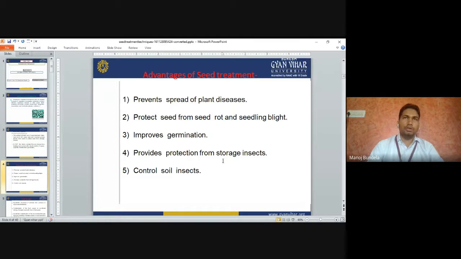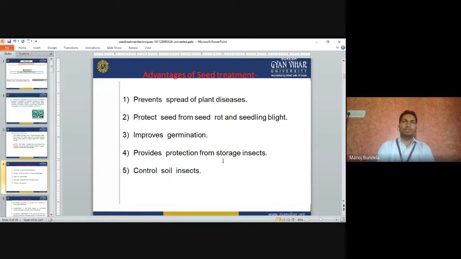If we go for seed treatment, it will control the plant disease and protect the seeds from seed rot and seedling blight. It will protect the seeds from rotting. Sometimes rotting occurs when we sow the seeds, and sometimes with seedling blight, the seedlings start to germinate and after some time fall down. So it will control the rotting and blight.